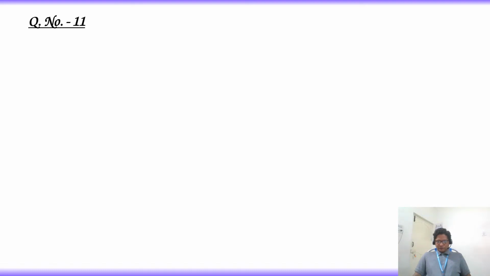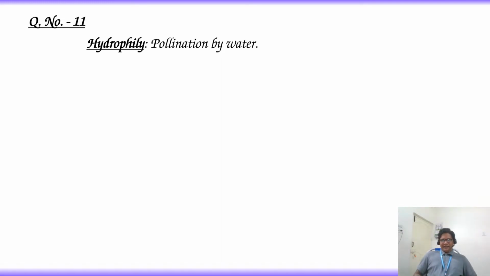2. Entomophily, 3. Anemophily, 4. Chiropterophily. Let's know the meaning of these terms. Hydrophily, pollination by water. Such flowers are called hydrophilous flowers.